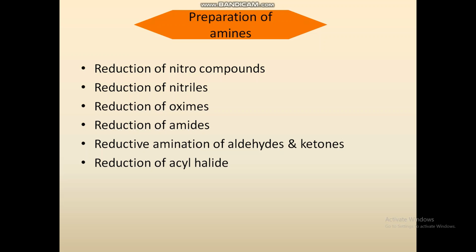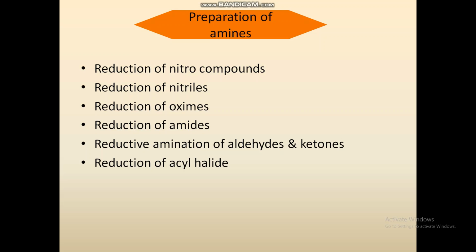The reaction is affected by various means, that is chemical reduction and catalytic hydrogenation. These are the methods used for reduction. In chemical reduction, we use tin and hydrochloric acid, stannous chloride, hydrochloric acid and other acids.